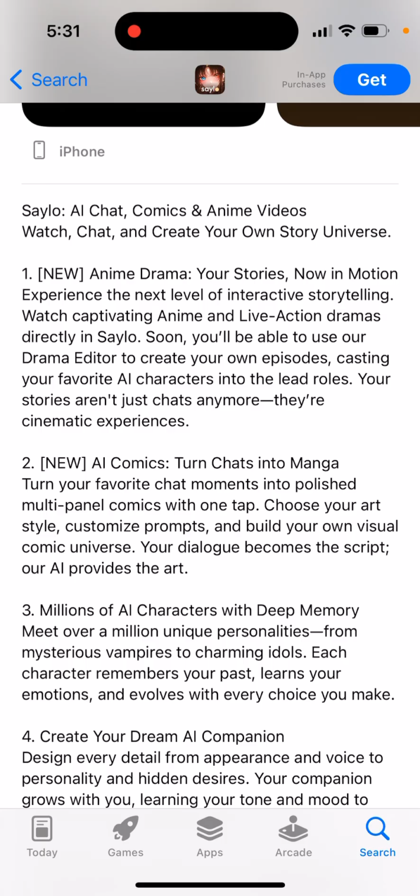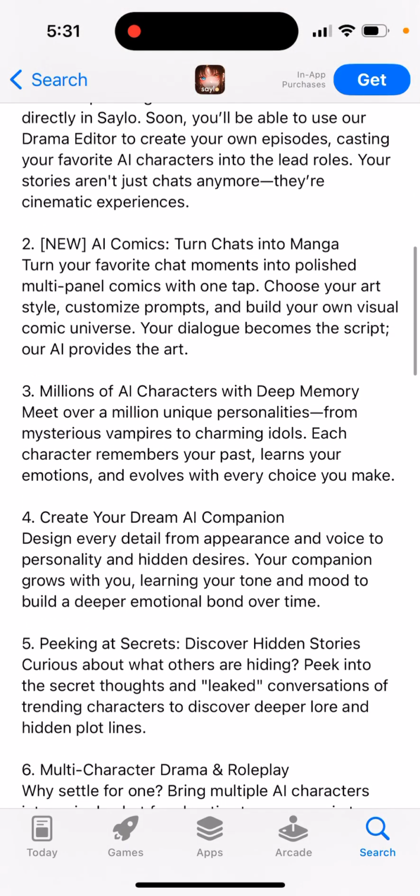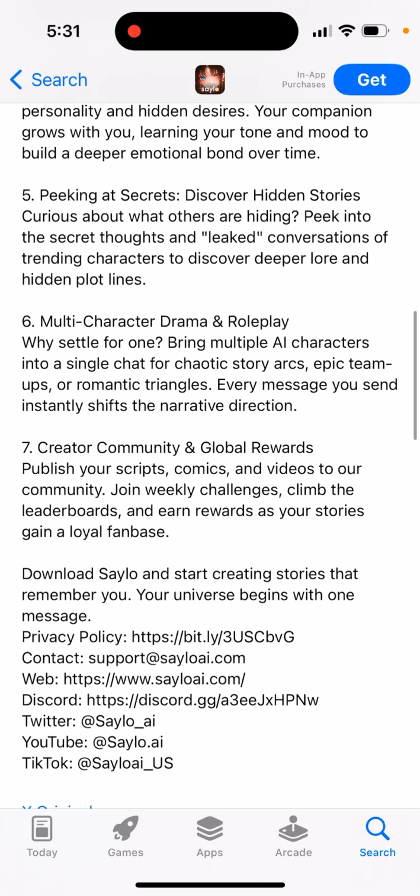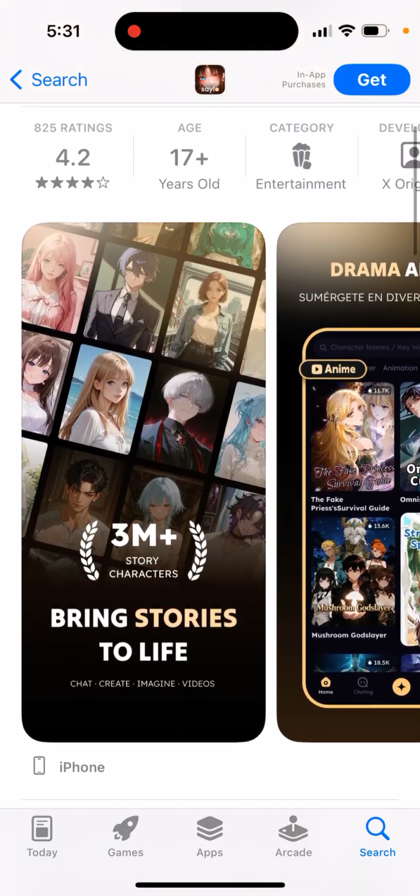Watch captivating anime and live action dramas directly in SAYLO. AI comics, millions of AI characters with deep memory. Create your dream AI companion, pick up secrets, multi-character drama and roleplay. Creator community and global rewards.